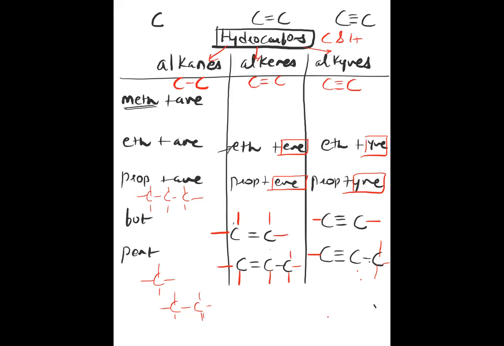All single bonds between carbon and carbon, alkanes. It is all about between carbon and carbon, not between carbon and hydrogen. Carbon and hydrogen always will have a single bond only. Between carbons different possibilities are there. Two carbons can have a single bond between them, a double bond, and a triple bond also. If they have only a single bond, alkane. If they have a double bond, alkene. If they have a triple bond, alkyne. Any one triple bond also alkyne.